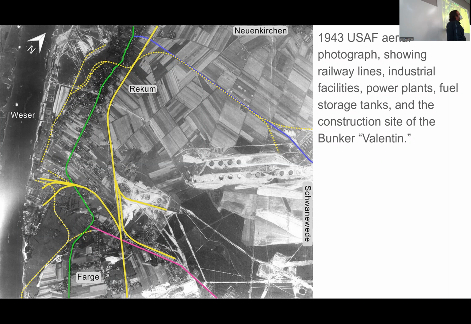In yellow, well, in this terrible lighting, everything looks yellow, but these are the railroad lines. Then the dotted ones are narrow gauge. You have roads. Here's the river. Right on top, the bunker as a construction site. Now, what you also will see here, these circular features are fuel storage tanks. These are just the above ground parts. But the whole heath up here is basically tunneled with fuel storage tanks.